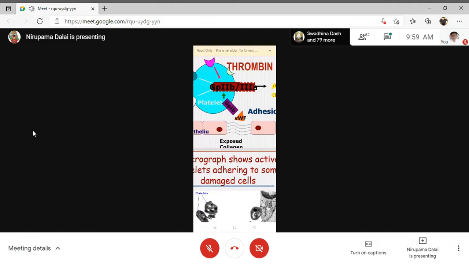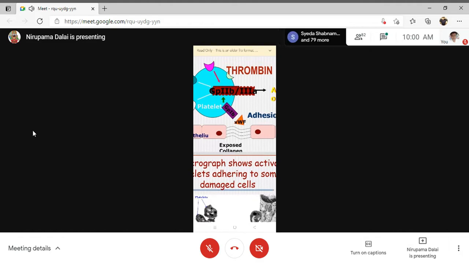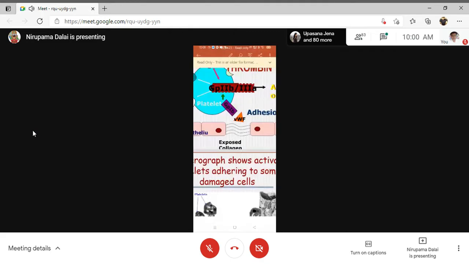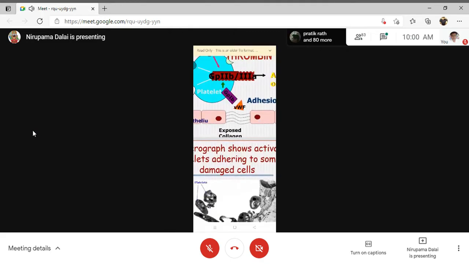The platelets have two receptors, one is GP1B and the other is GP2B3A. So what will happen after the attachment of von Willebrand factor to the exposed collagen? The platelets have the GP1B receptor, which will immediately attach to this von Willebrand factor, which was initially attached to the collagen.